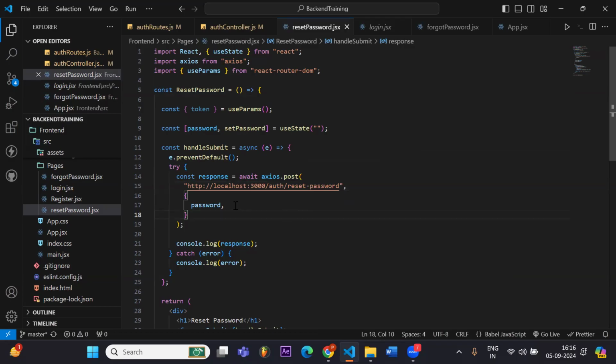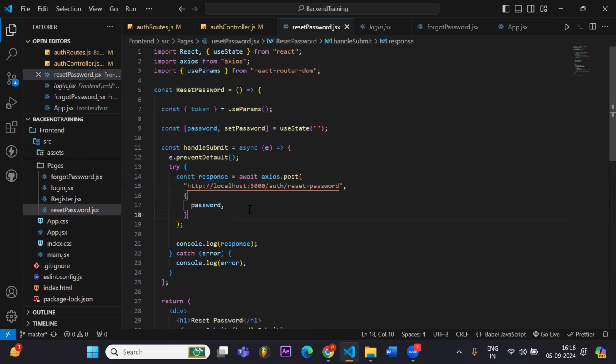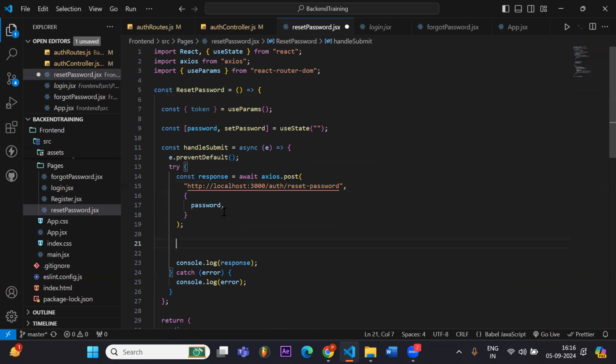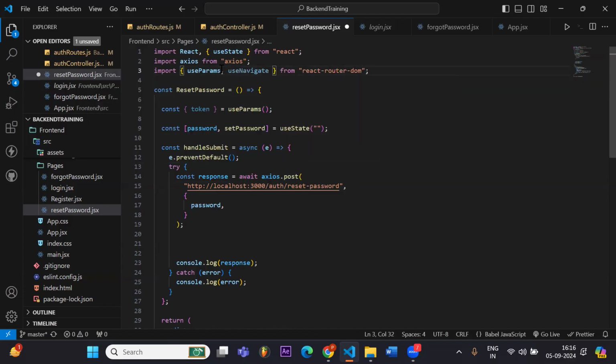And after the password is sent, we will get the response. Also, if my password is changed successfully, I want to navigate to my login page again. How we can do this is we can use navigate. If I write here, use navigate, navigate.